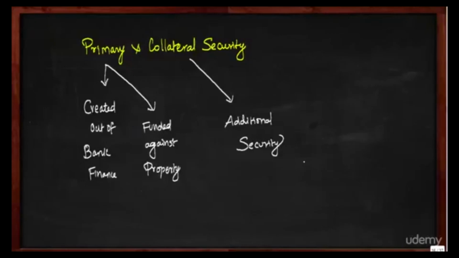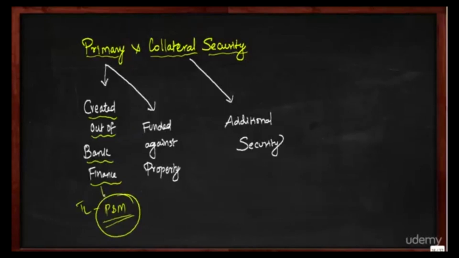Let's move on to the next set of technical terms. We'll come across the primary and collateral securities very frequently, so we should have a clear idea about what is primary security and what is collateral security. Primary securities are those securities which are created out of the bank finance. For example, let's say the bank is giving a term loan for purchase of plant and machinery. Now this plant and machinery will become the primary security for the loan. So here the plant and machinery is itself created out of the finance given by the bank.